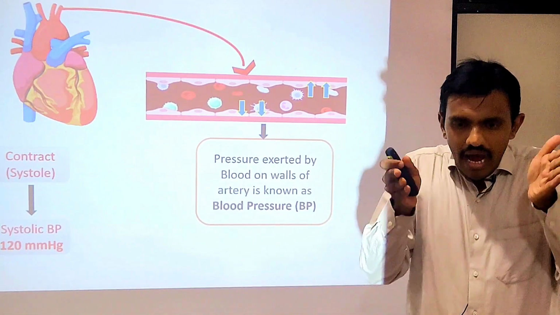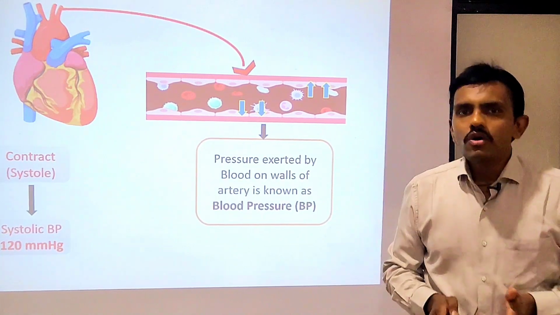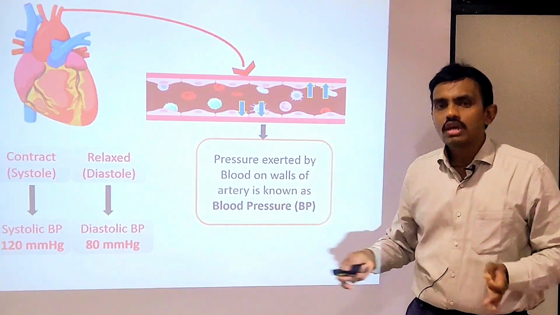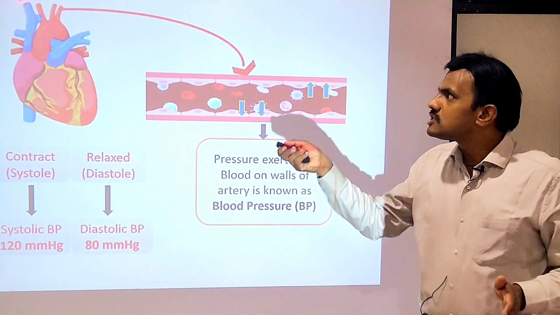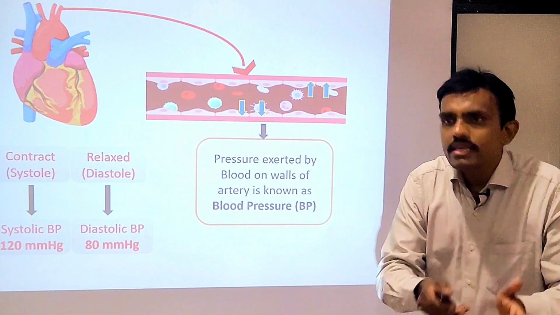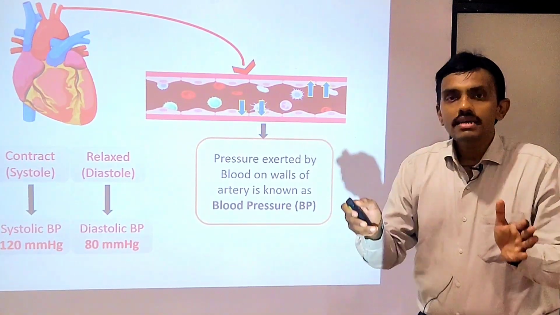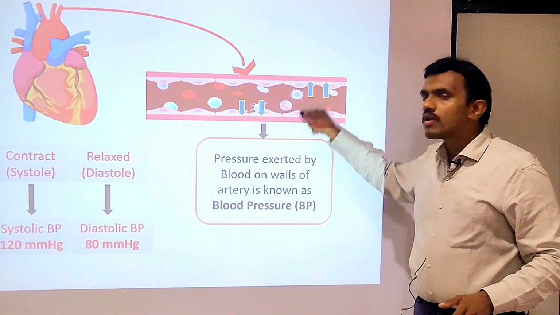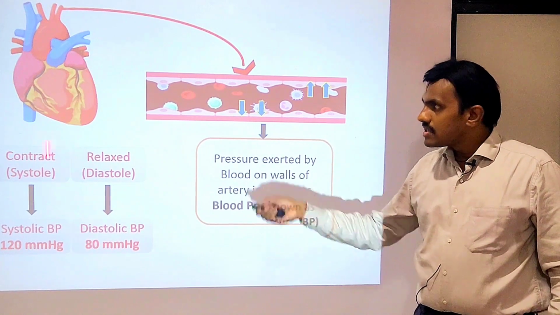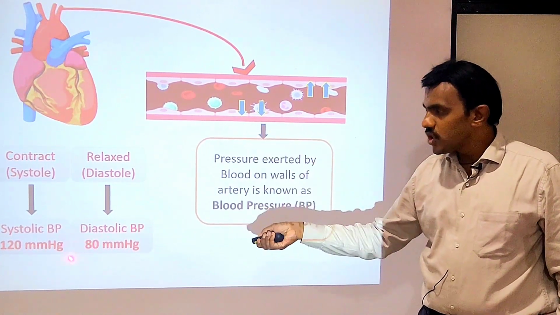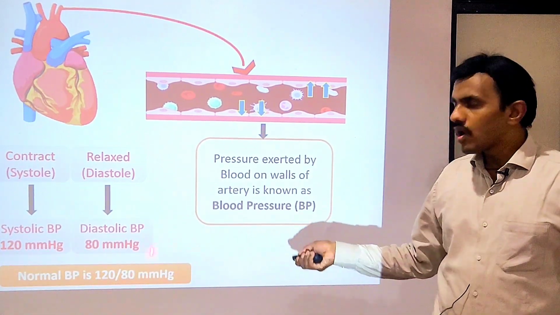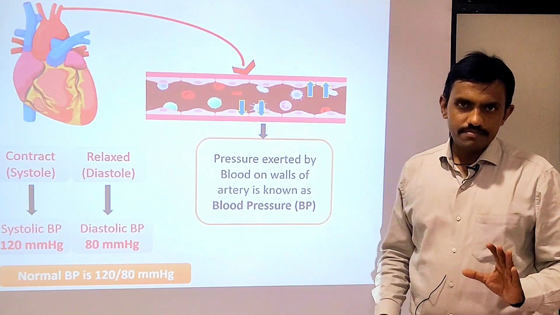The next is what? हार्ट कॉन्ट्रैक्शन में ही रहेगा हमेशा? नहीं. It also comes to what? Relaxation. Relaxation of the heart is known as diastole. And when the heart is in diastole, it is not pumping the blood into the arteries. जब वो आर्टरी के अंदर ब्लड डालेगा ही नहीं, तो यहां पे नया ब्लड आएगा नहीं, धक्का लगेगा नहीं. Obviously, the pressure on the walls of the artery is relatively less. Okay, so at the time of diastole, what is the BP? Normally it is 80 mmHg. So when I say what is normal blood pressure, it is always 120 by 80 mmHg.